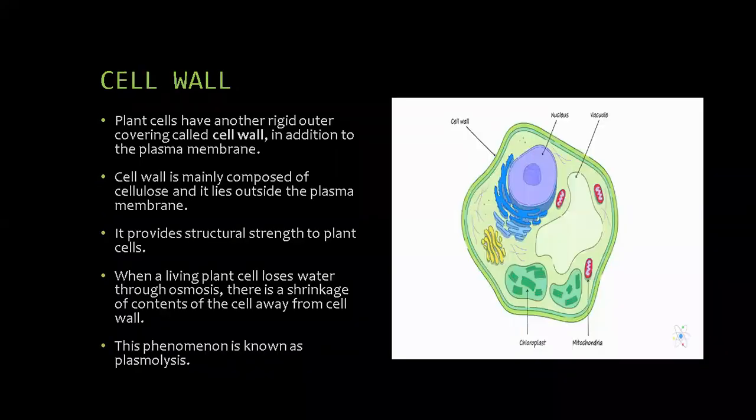Let's see about the cell wall. Plant cells have another rigid outer covering called the cell wall in addition to the plasma membrane. The cell wall is mainly composed of cellulose and it lies outside the plasma membrane or cell membrane. It provides structural strength to the plant cells. When a living plant cell loses water through osmosis, there is a shrinkage of the contents of the cell away from the cell wall. This phenomenon is known as plasmolysis.